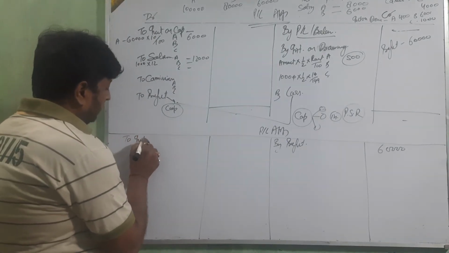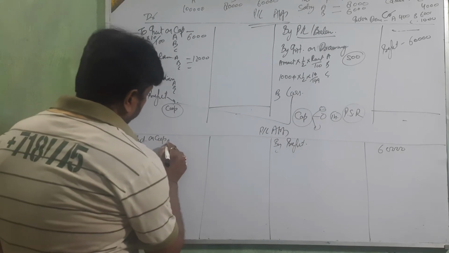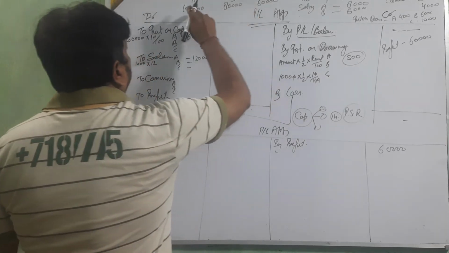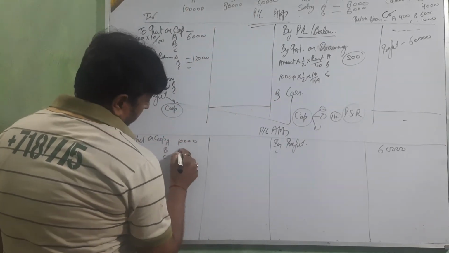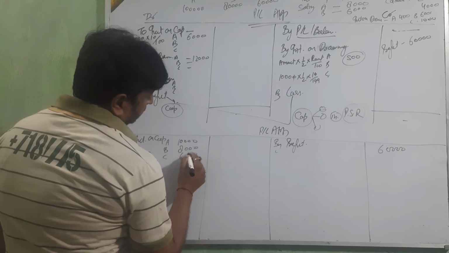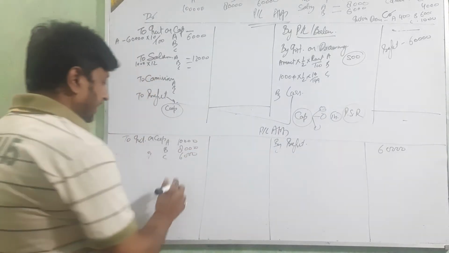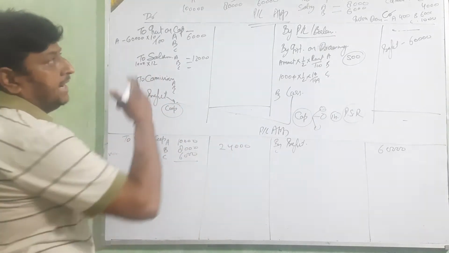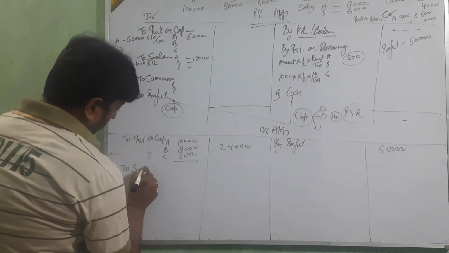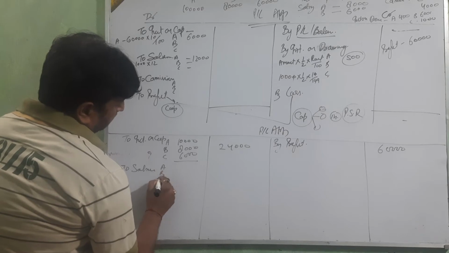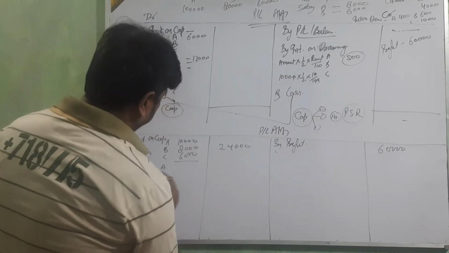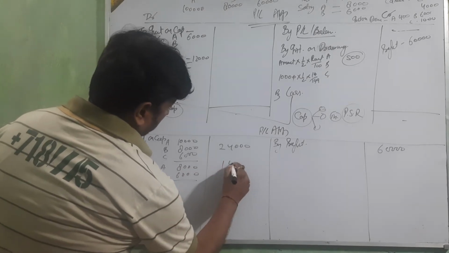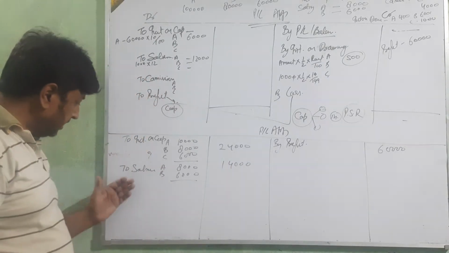Interest on capital for A, B and C at 10% of the capital amount. So 1,00,000 at 10% is 10,000, 80,000 at 10% is 8,000, 60,000 at 10% is 6,000. Okay beta. Total 24,000. Then next salary. Only A and B have salary given: 8,000 and 6,000, total 14,000. Okay?